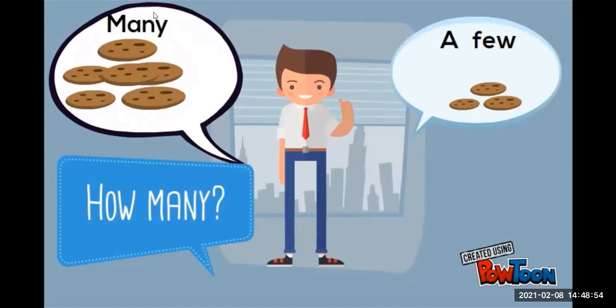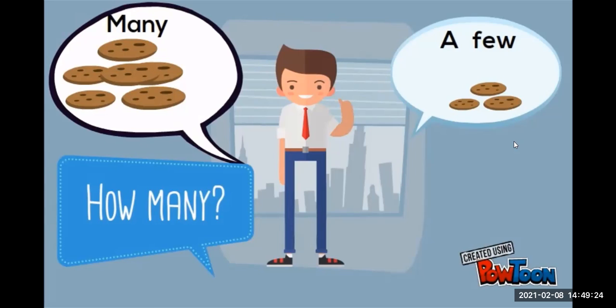Many, for a large quantity. Utilizamos many cuando hablamos de una cantidad grande. And we use a few when we are talking about a small quantity. Cuando hablamos de una cantidad pequeña. A few. Small quantity. So, many and a few are used for countable nouns.